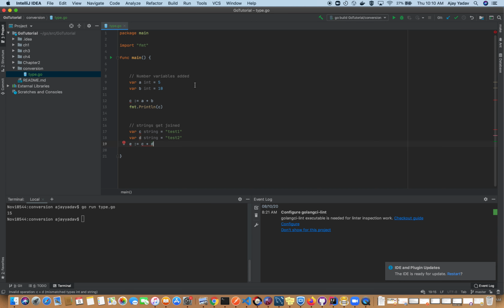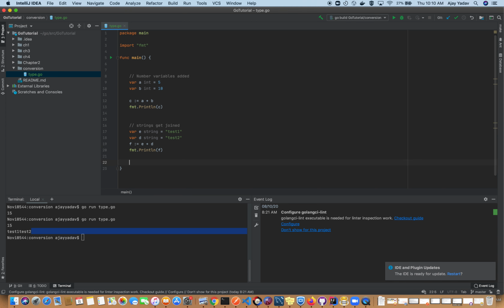Oh, there is some error. Let's see what the error is. Oh, variable c is already declared, so I am using e instead. Here this is e and this is f, let's say. fmt.Println, let's print the variable f. Again, try to run it. Here you can clearly see that when we use the plus operator over these two string variables, the strings get appended.